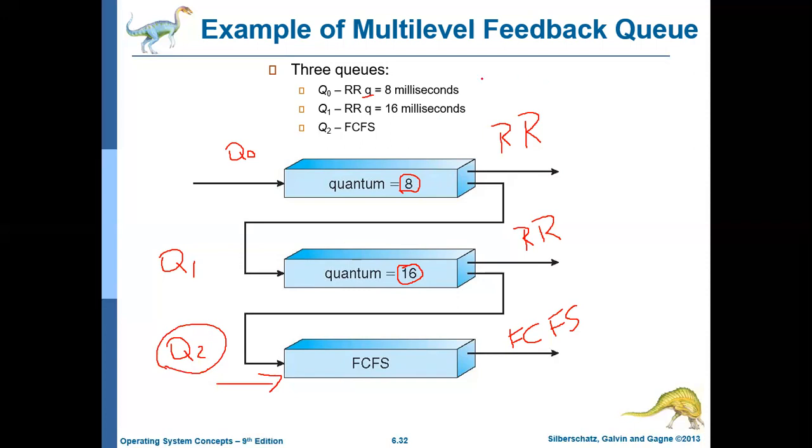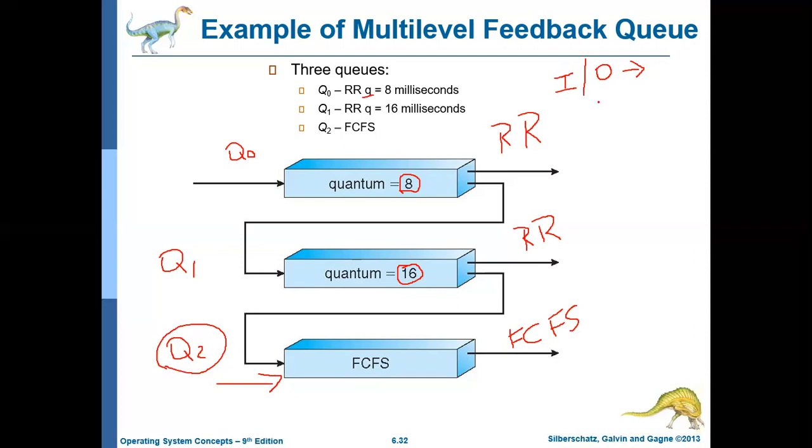And the IO bound jobs: these are the jobs which spend most of the time in IO operations and need very short CPU access. Whenever they need the CPU, they will use it only for a short period of time.